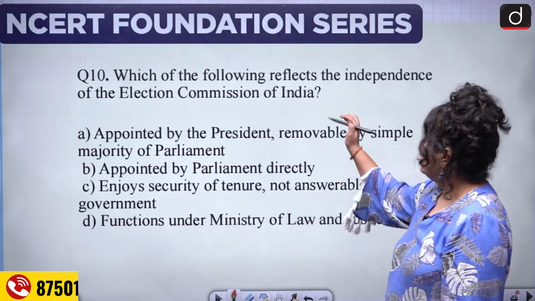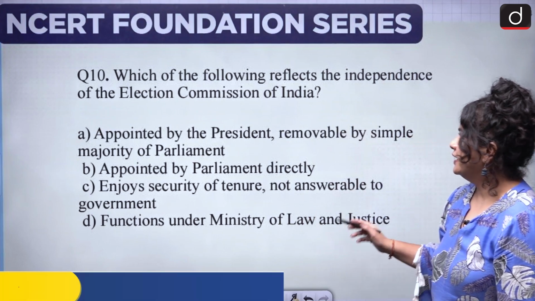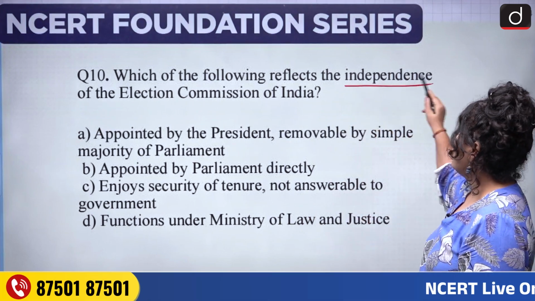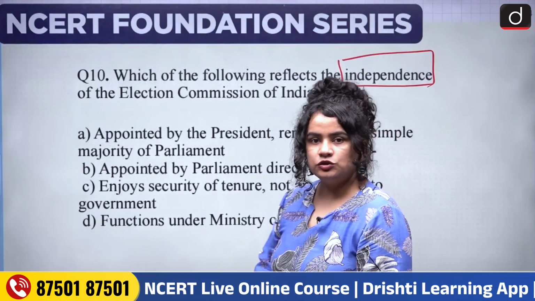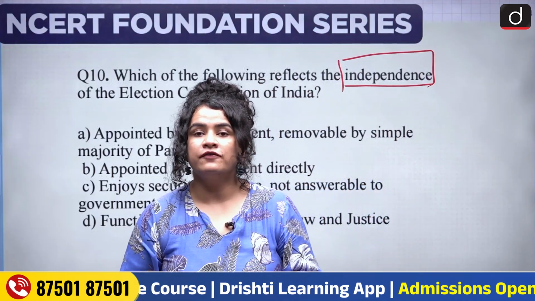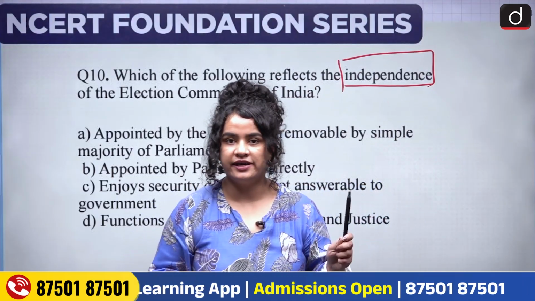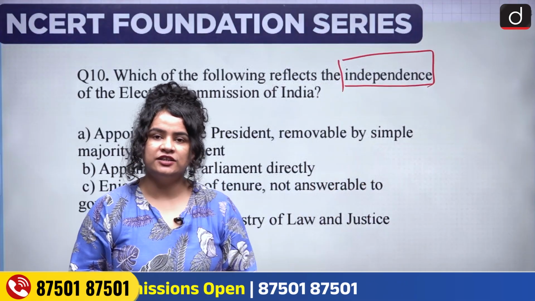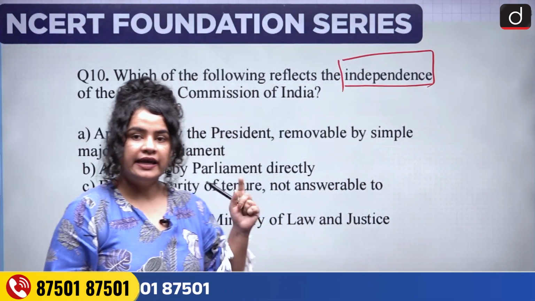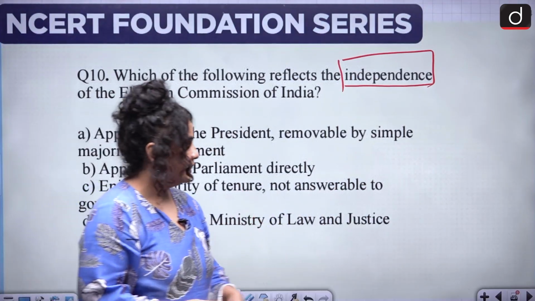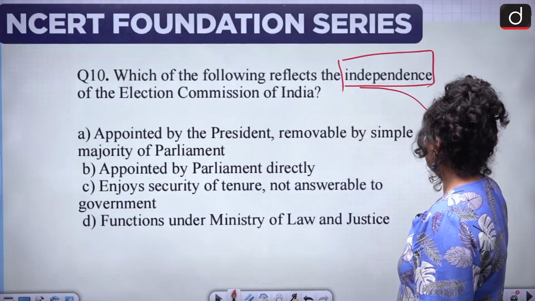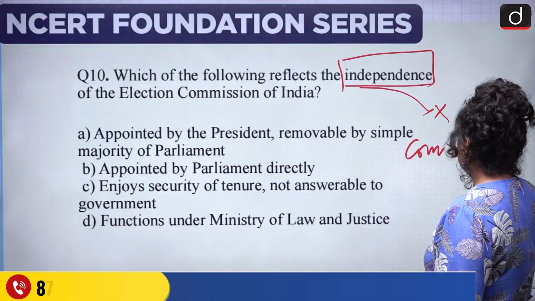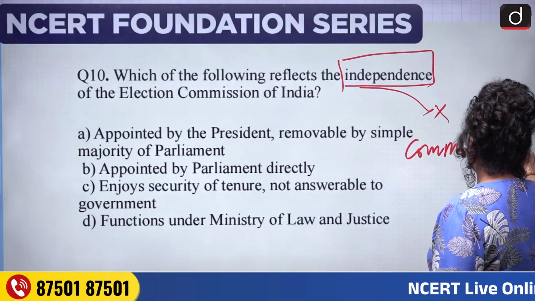Last question, which of the following reflects the independence of the Election Commission of India? Now in order to conduct, supervise, direct and control free and fair elections in India, the body that conducts those elections ought also be independent, right? Election Commission cannot be committed to any political party.